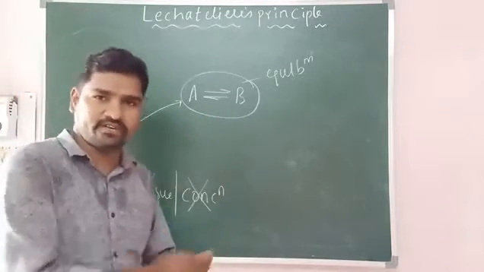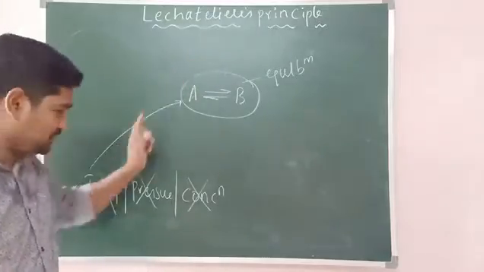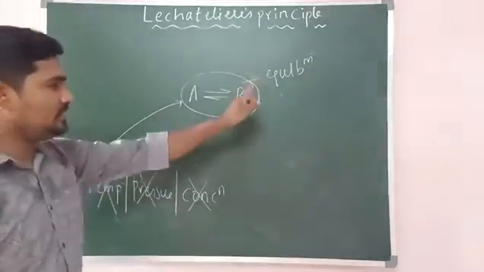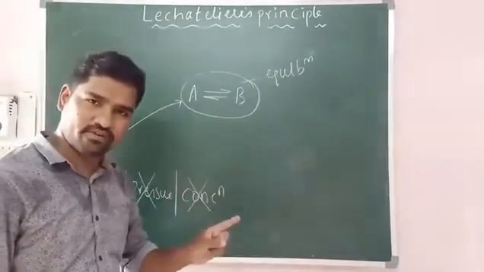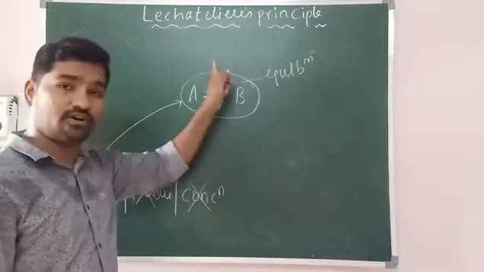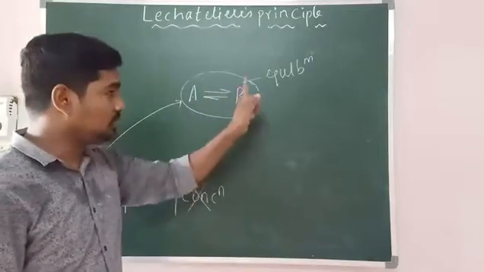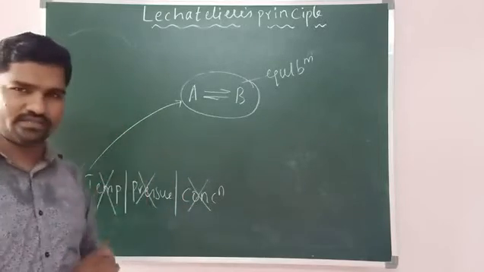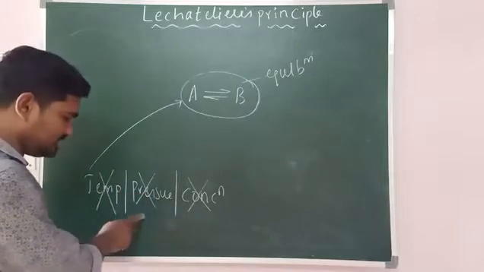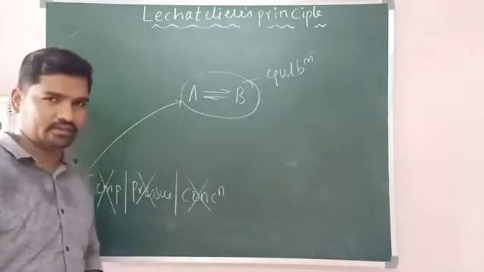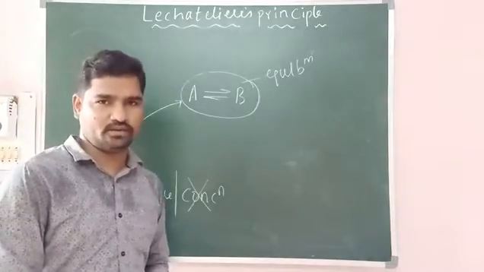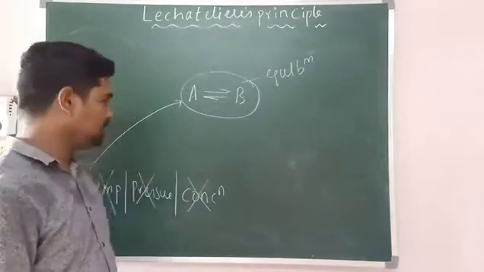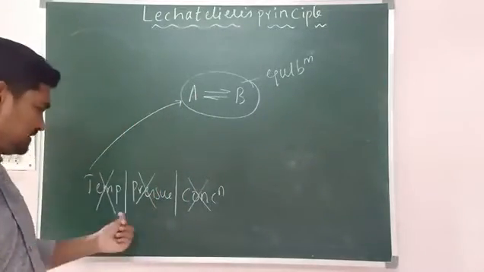And if you look at your textbook definition: if a system in equilibrium is subjected to a change in its temperature, pressure and concentration, then equilibrium will either support, favor or shift in either direction, forward or backward, in order to remove this change. So that is your definition of Le Chatelier's principle. I think everybody understood what Le Chatelier's principle is. Before discussing each and every factor, one important funda should be remembered, and that funda is going to help you in all the cases. So the funda is, look here, see how you can change the temperature, pressure and concentration.